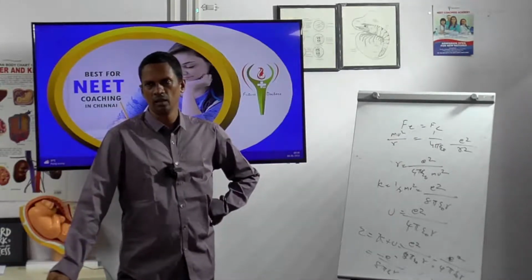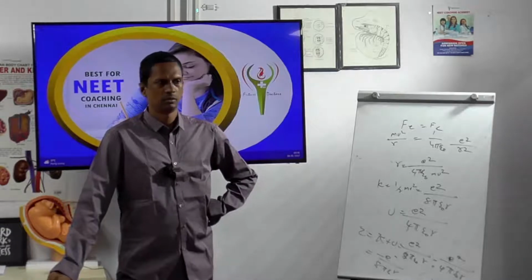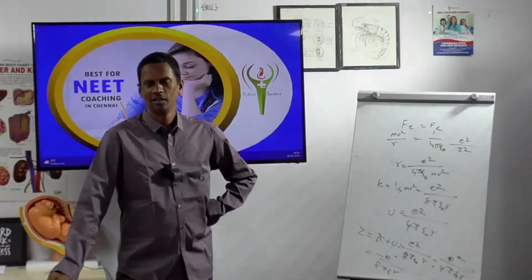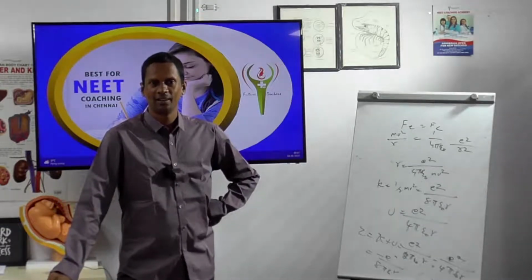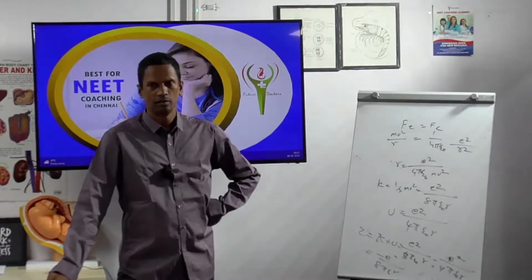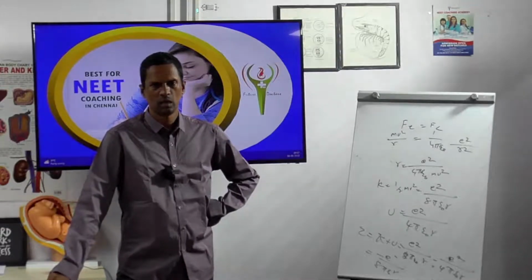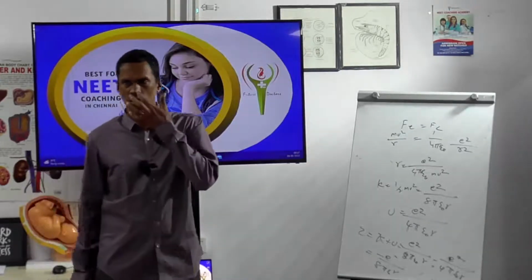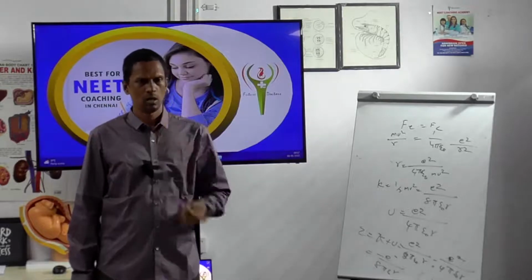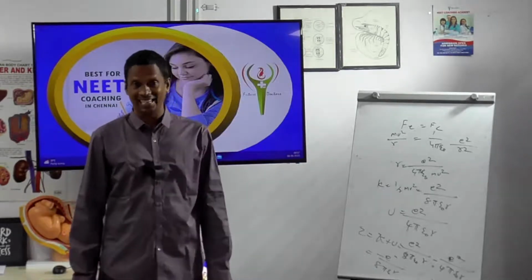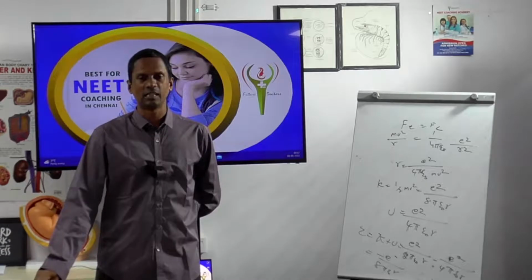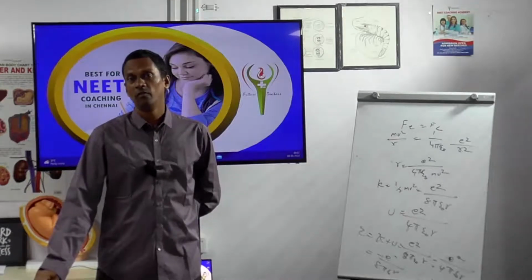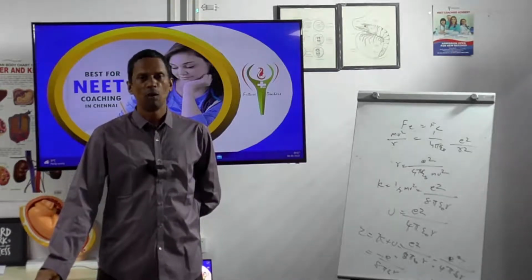What is e square here? What is e square here? Just now I explained to you. Electrostatic force of attraction. What is e square here? What is force of attraction?